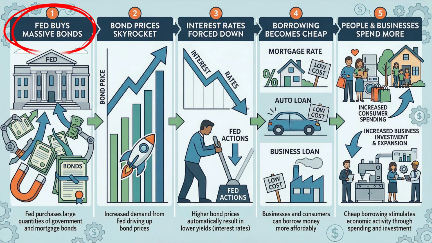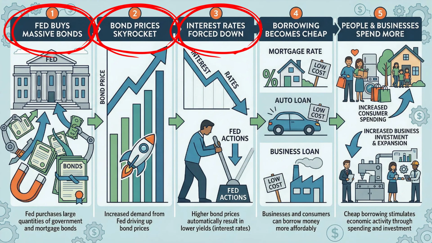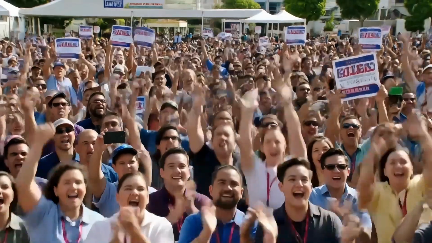The Fed creates digital money, then uses it to buy government debt. By buying so many bonds that the price skyrockets, the Fed effectively forces interest rates down. And when borrowing is cheap, people and businesses spend more. They're basically shouting at the world, "Hey, borrowing is cheap. Go take out a loan, start a business, and keep people employed."